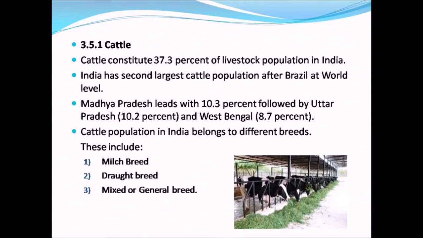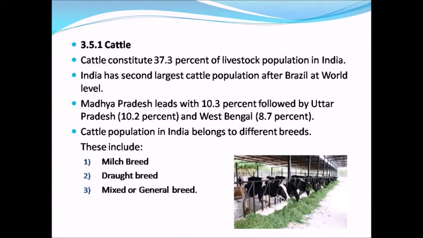That is, out of the total livestock population in India, cattle constitutes about 37.3%. India has second largest cattle population after Brazil at world level.